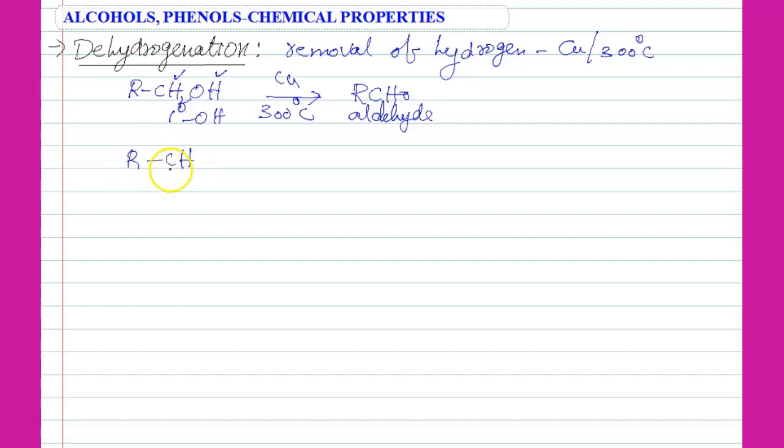So then what about secondary alcohols? Same thing, students, using copper at 300 degrees Celsius. Remove one hydrogen here because we are doing dehydrogenation. So removal of hydrogens gives R, C double bond O, R. So this is ketone, students.